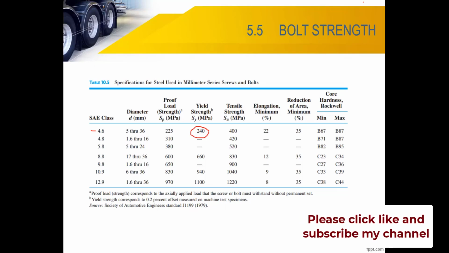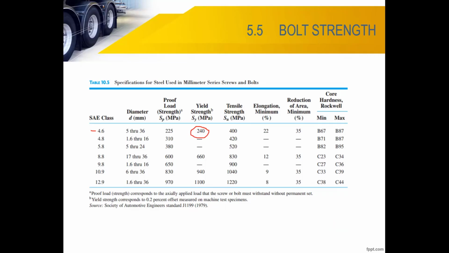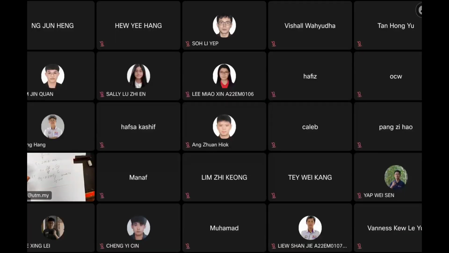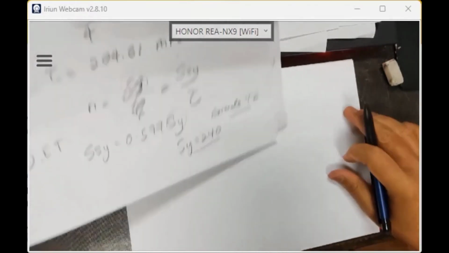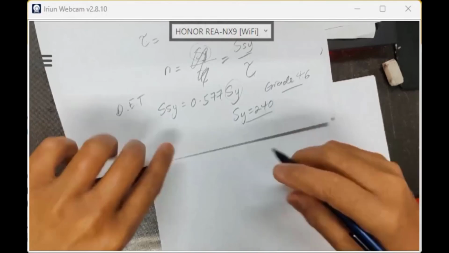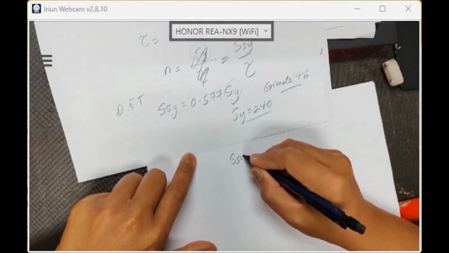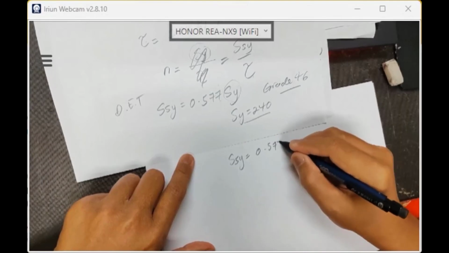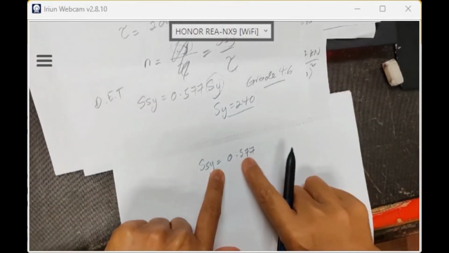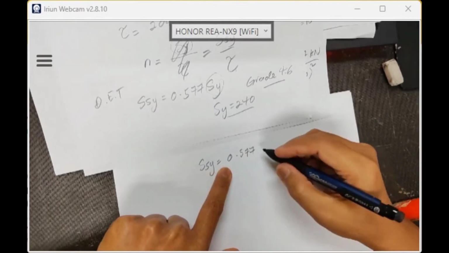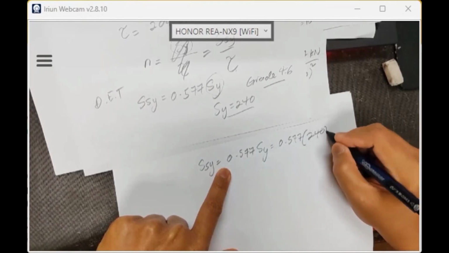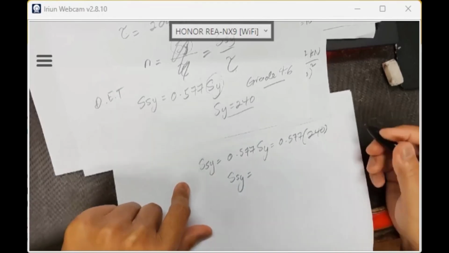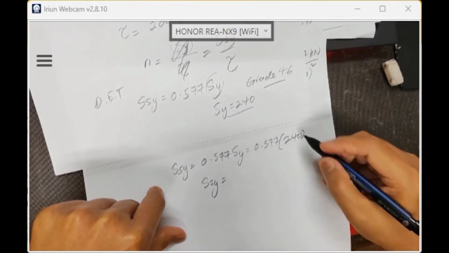For SSY with the distortion energy theory, as I explained during static analysis, SSY is 0.577 of SY. So 0.577 of 240, what is the shear strength?